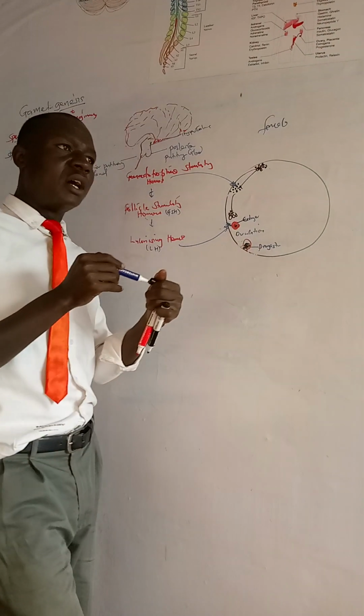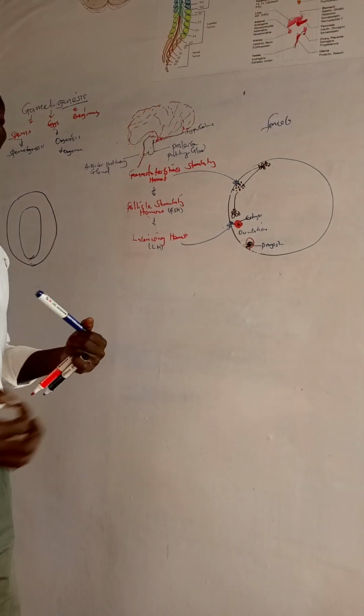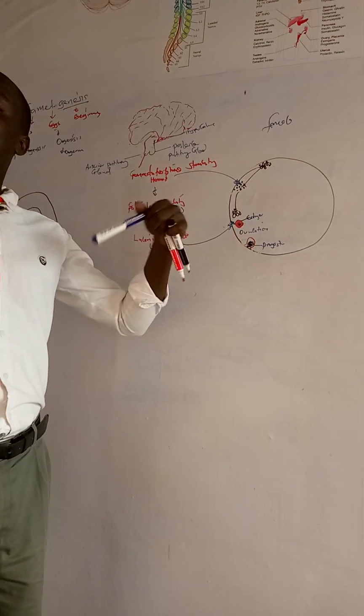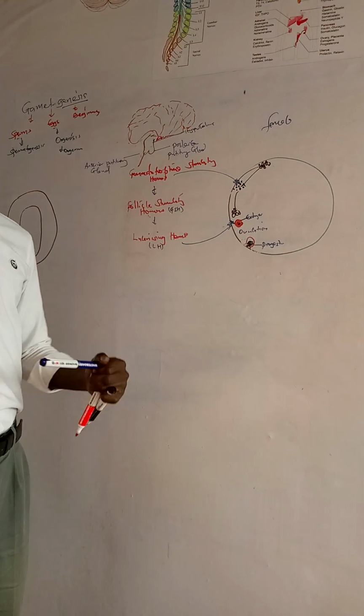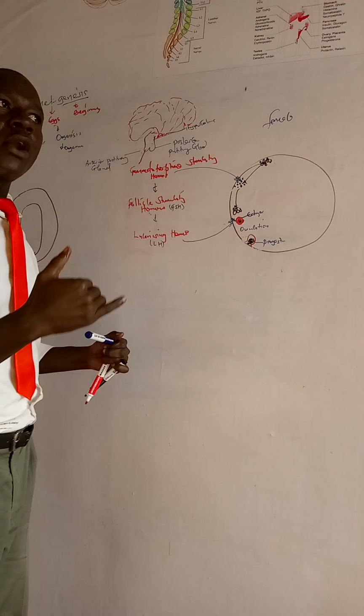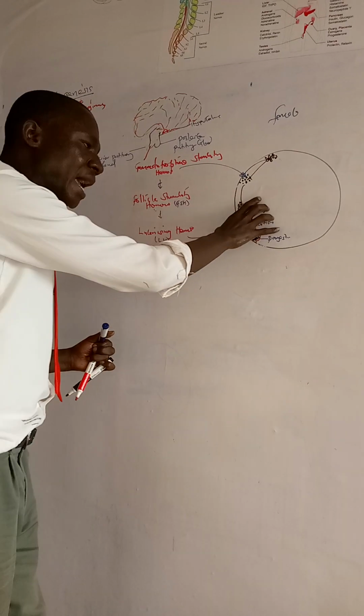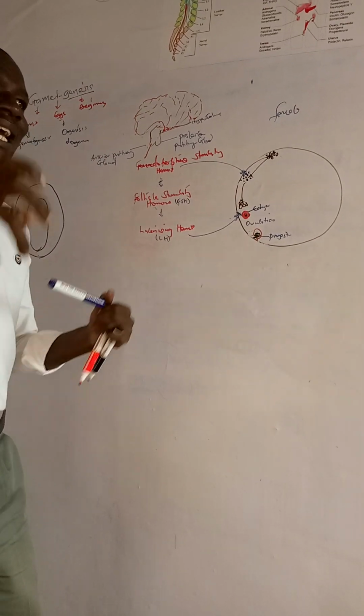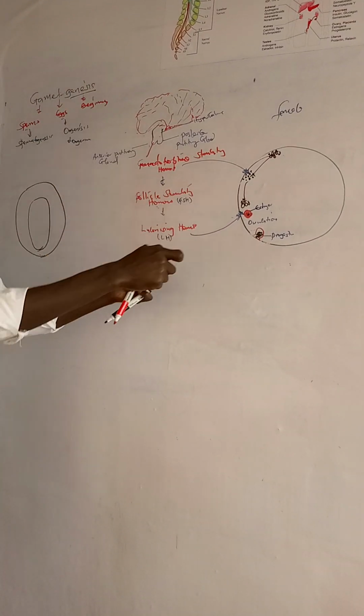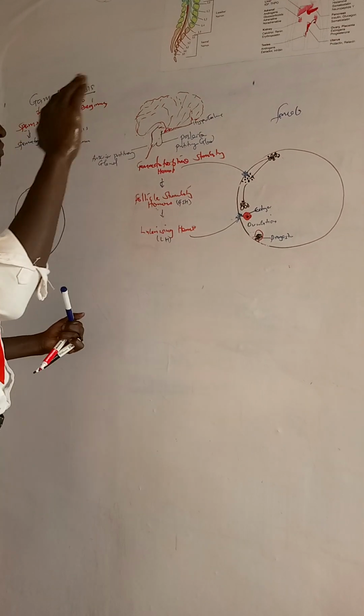Now, this progesterone is to prepare the uterus lining for implantation in case fertilization occurs, or it will prepare the repair of the uterus lining in case menstruation occurs.